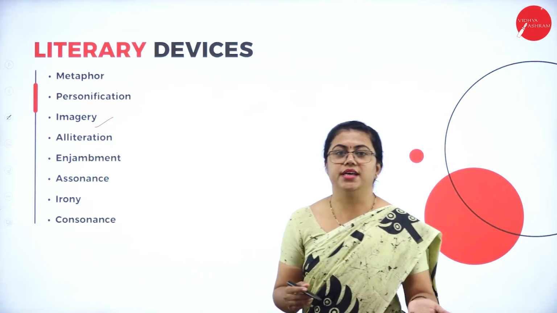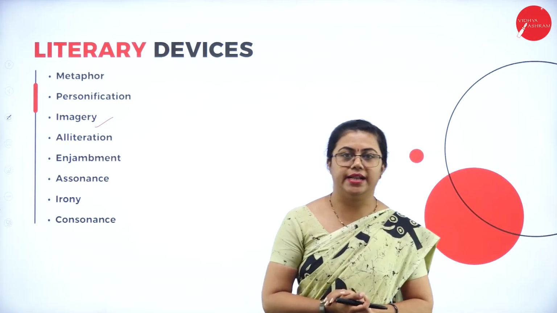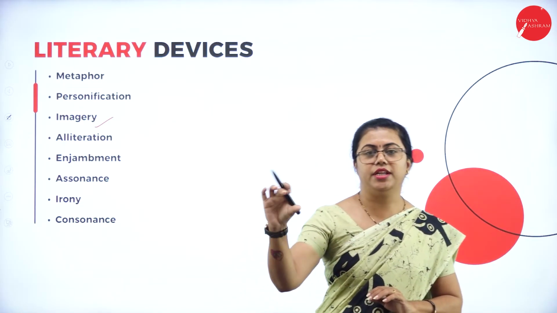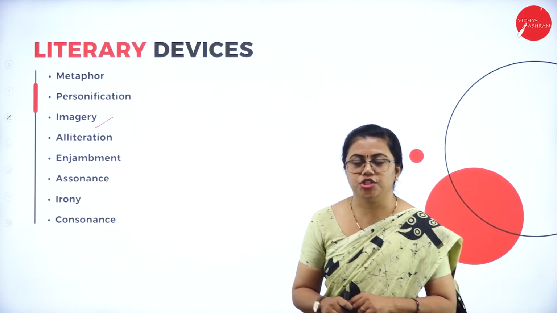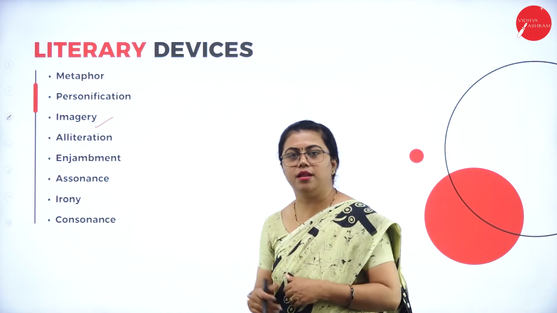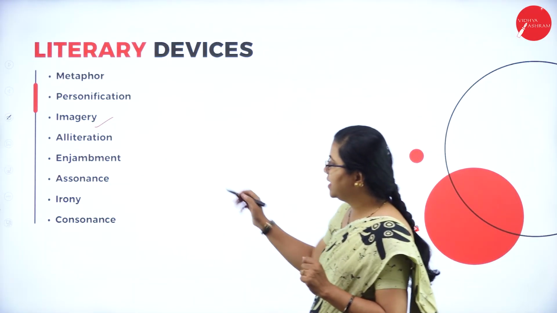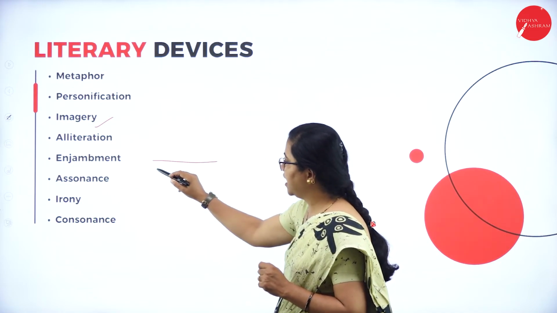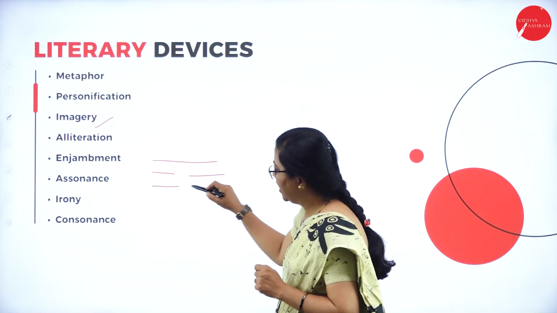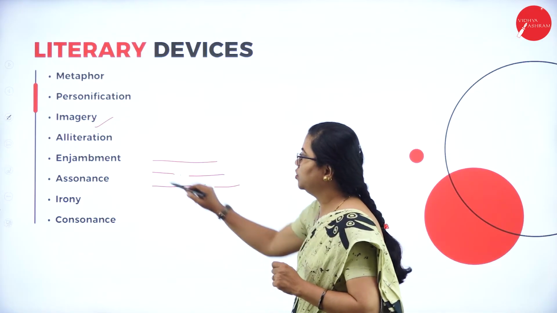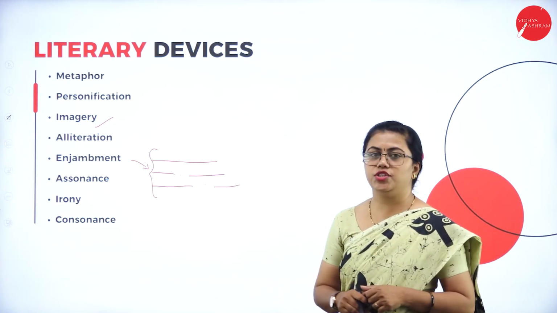Alliteration, as you know, is the repetition of the same sound in the beginning of the words in a sentence. So that also can be seen in the poem. Just go back to the poem and you can mark that. Then we have enjambment also. As I told you, the sentence doesn't end in the first line. It starts here, it ends somewhere here, and the next sentence starts over here. This type of literary device is called enjambment.